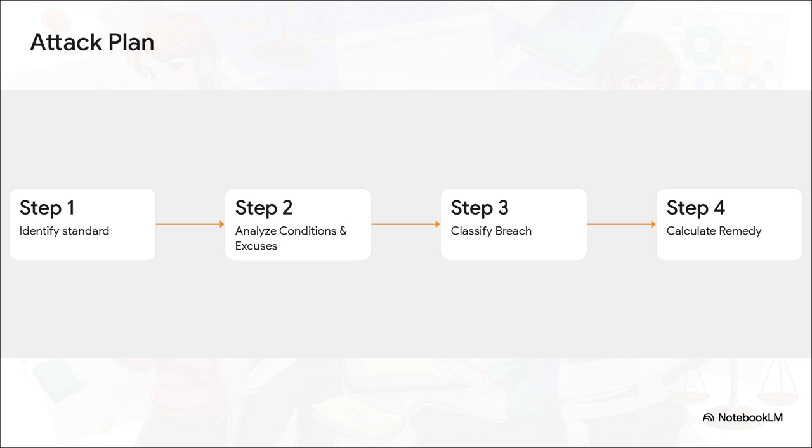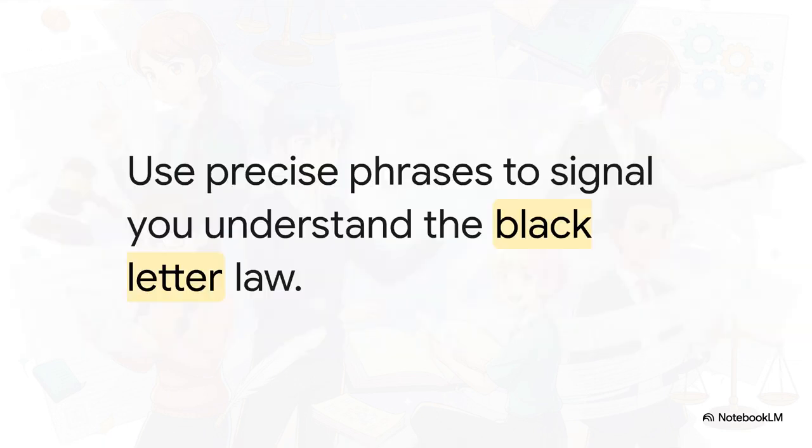Paragraph 3, classify the breach. Is it material or minor? And paragraph 4, calculate those expectation damages. See, the PCARDBR Mnemonic basically writes your paragraph headings for you. And to really polish things off, start using these exact transitional phrases in your writing. Honestly, imagine you're a seasoned attorney standing right in front of a judge. Write things like, under the doctrine of substantial performance, or because this is an absolute and unequivocal repudiation. Using phrases like this proudly signals to your professor that you aren't just lazily summarizing facts, you've actually identified the strict black-letter law and you're applying it like a pro.